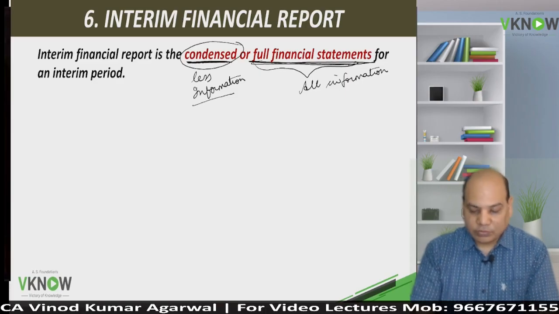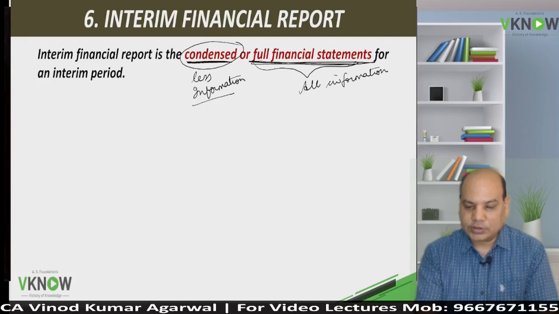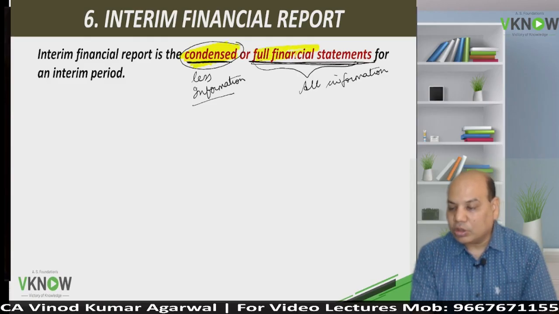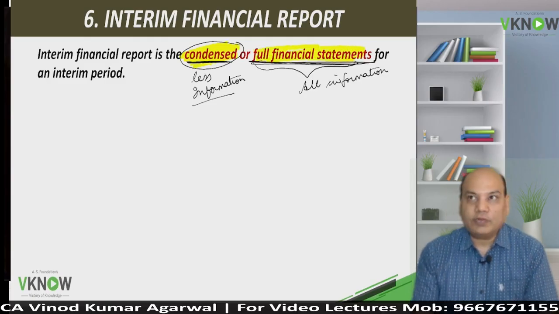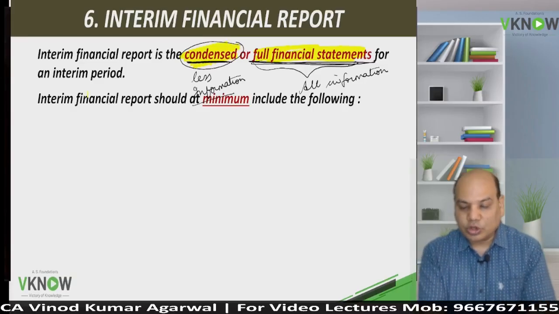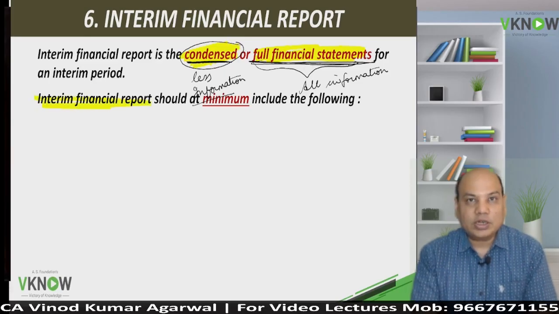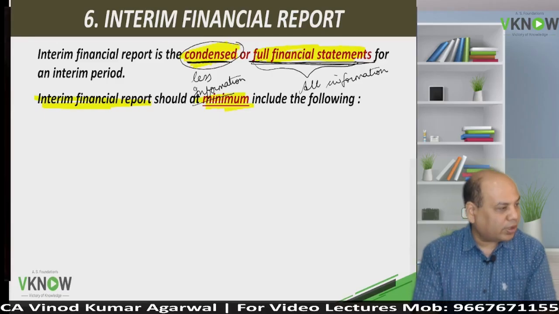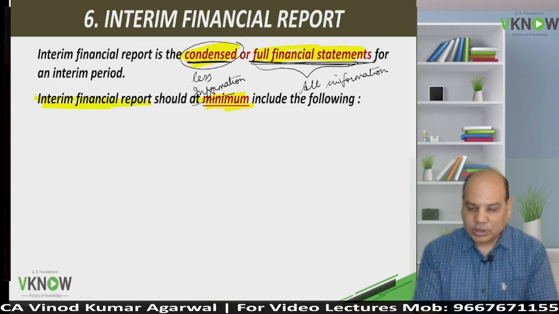Keep in mind, the entities have two choices. Either they can follow condensed interim period financial statement, or they can follow full financial statement, but they must ensure that the interim financial report should contain minimum following. This is minimum requirement. More than that is welcome.